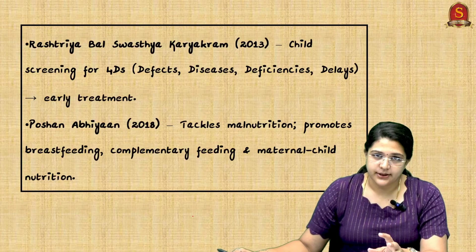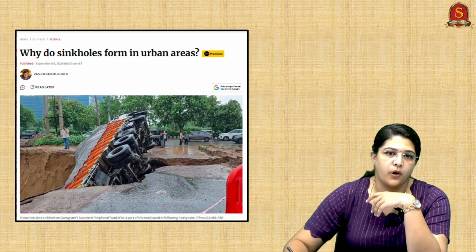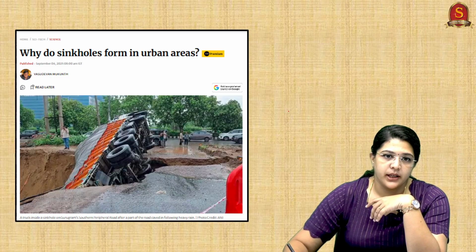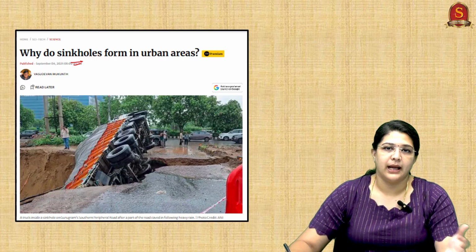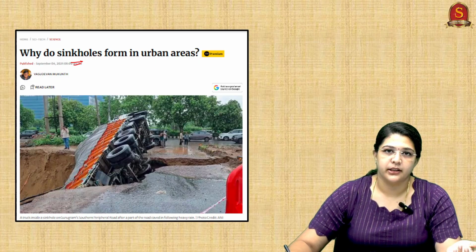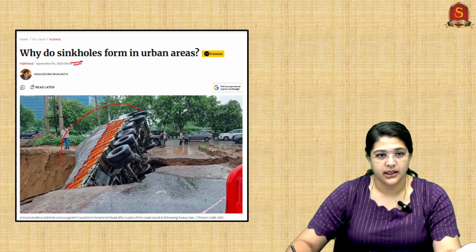So now we'll go to the next topic. The next topic we are going to discuss is why do sinkholes form in urban areas? So very important topic. So what is a sinkhole? A sinkhole is a sudden collapse of the land, specifically a road or any place. And what happens? It will lead to many accidents, as you are seeing in the picture.